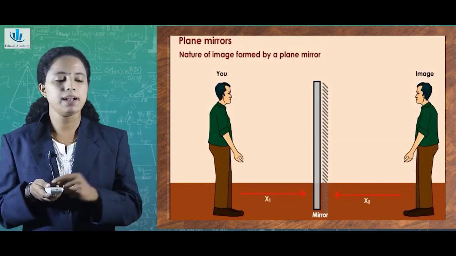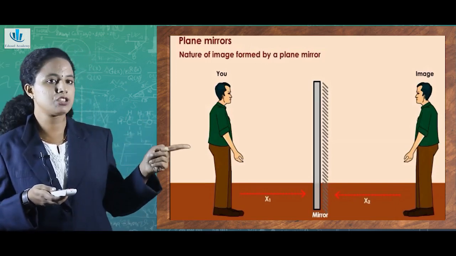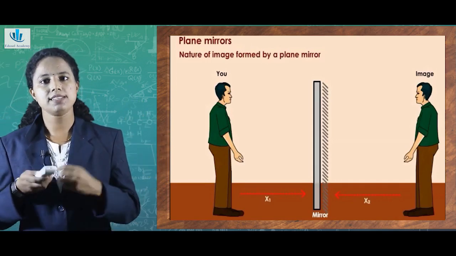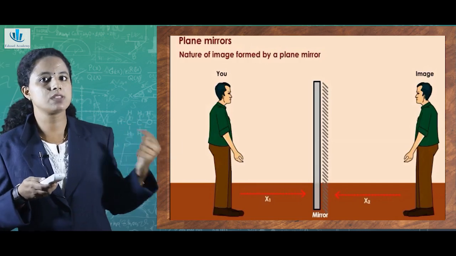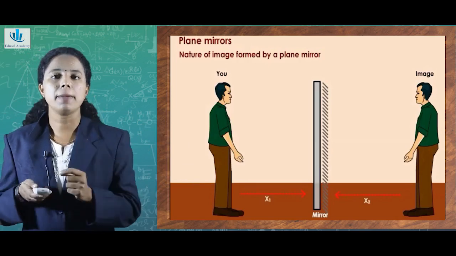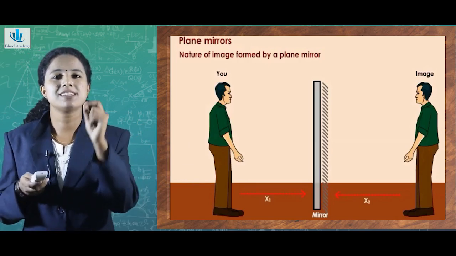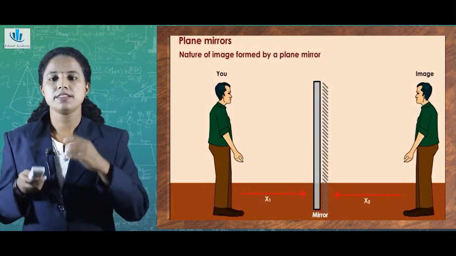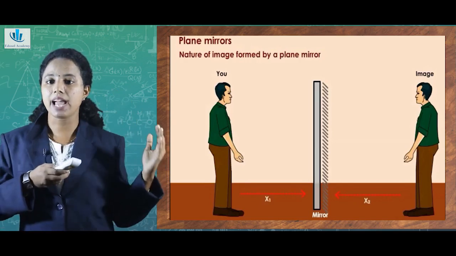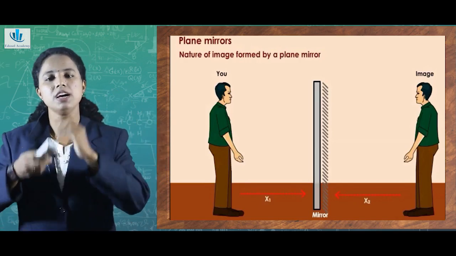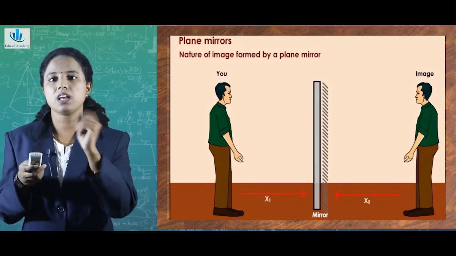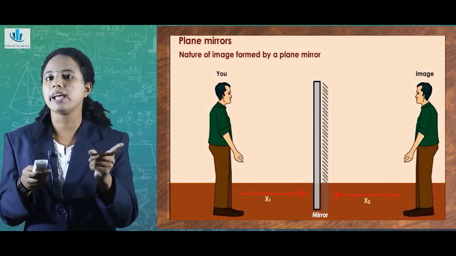And you can also infer that the distance of the image as well as the object from the center of the mirror will be the same. Isn't it? That is, x1 as well as x2 are at an equal distance. So, we can see the images formed by a plane mirror have certain definite characteristics. We can infer that the image formed will be as far behind the mirror as the object is in front of the mirror. The particular characteristic that we need to note is that it will be laterally inverted. That is, there will be a left to right inversion.